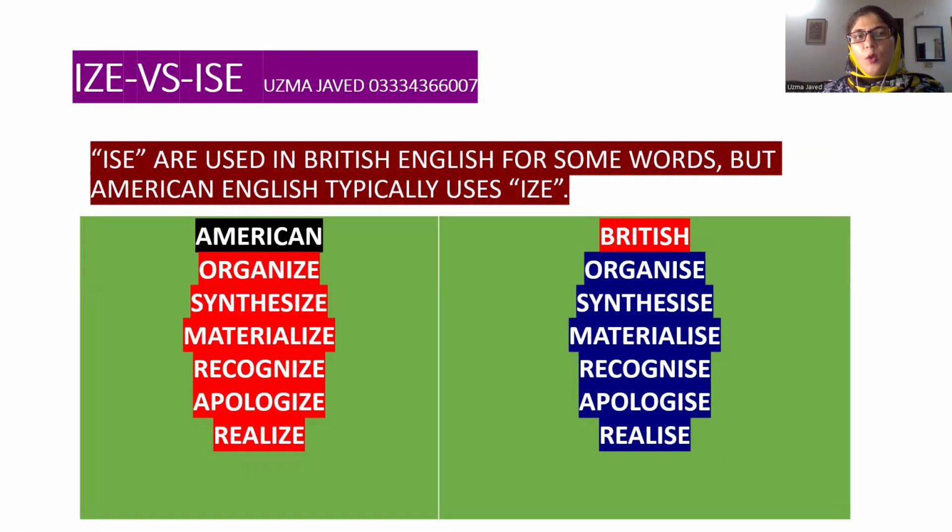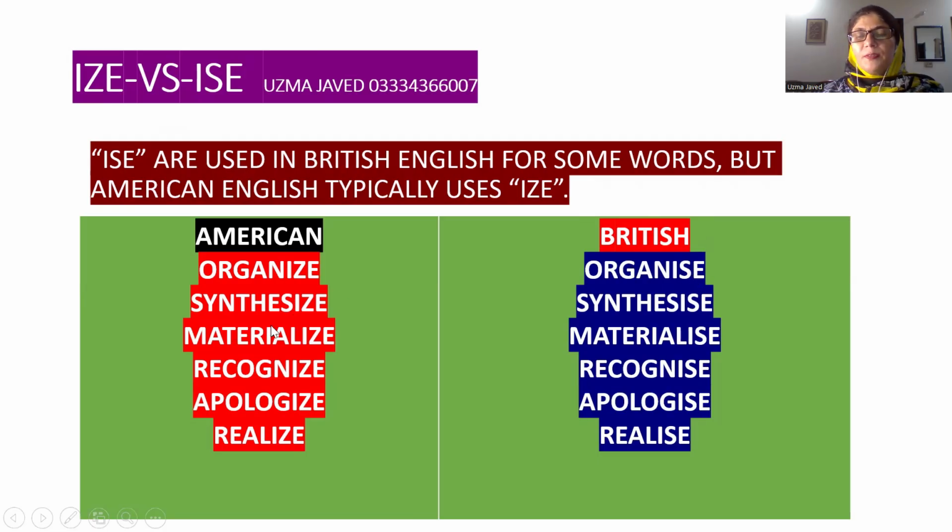The third category of such examples will be those words which have IZE or ISE at the end. Now, what you have to remember is that in British English, you will be writing ISE, whereas in American English, these words end with IZE. Let's look at the examples, my dear students. For example, organize will be written with ZE in American English, whereas we, as followers of 1123 and 0500, will be spelling organise with SE.